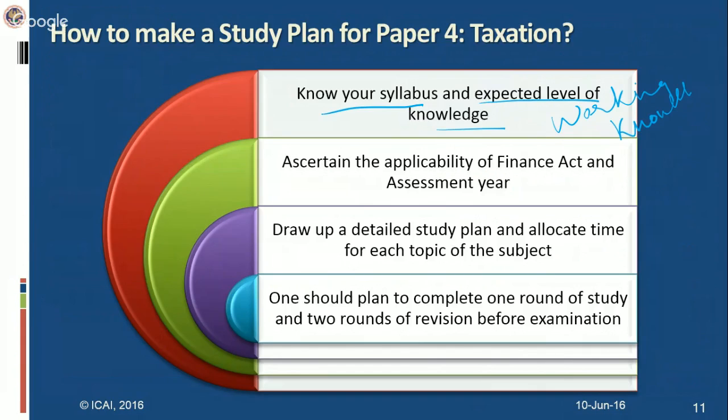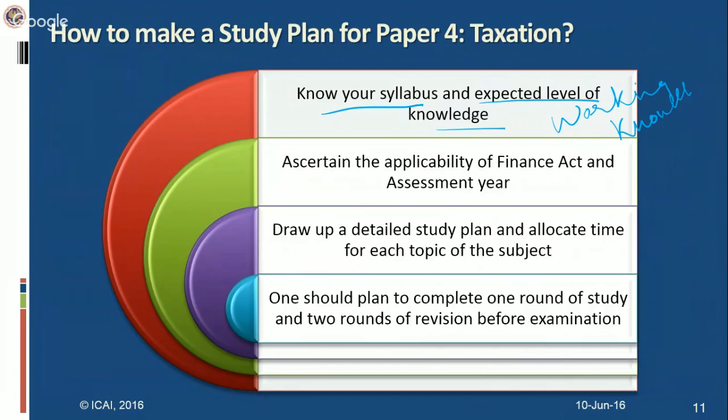Draw up your study plan and allocate time for each topic of the subject. In case of income tax, I will say that you cannot move to any topic which you think, yeah, I can do this thing. You have to go stepwise. For example, you must know what is the assessment year, what is the previous year, basic things which are very much required from you. Then you will proceed with the determination of residential status.